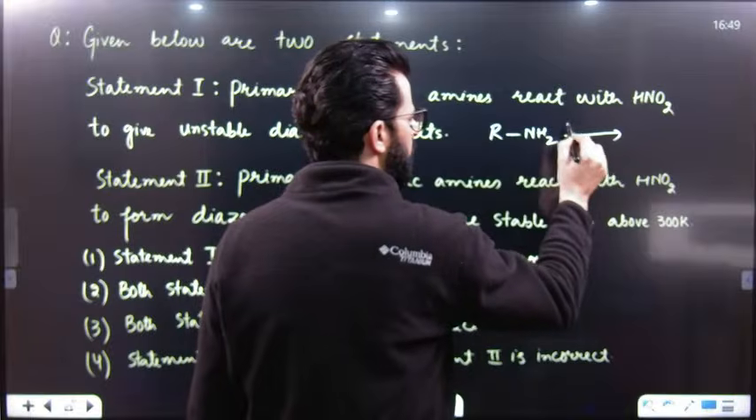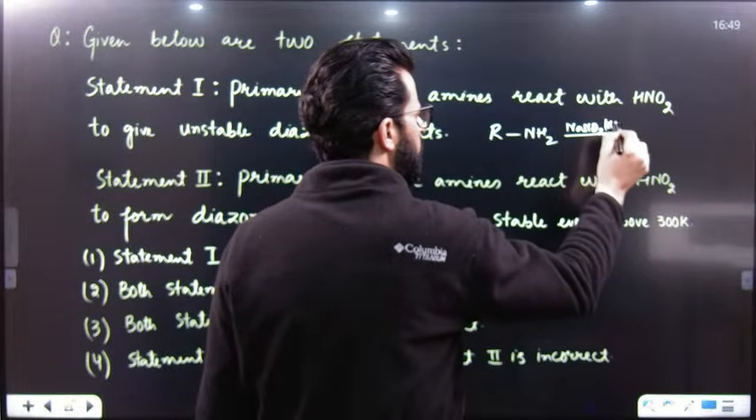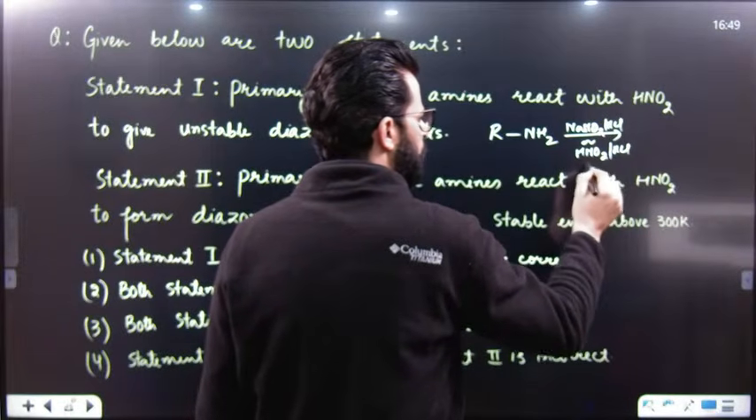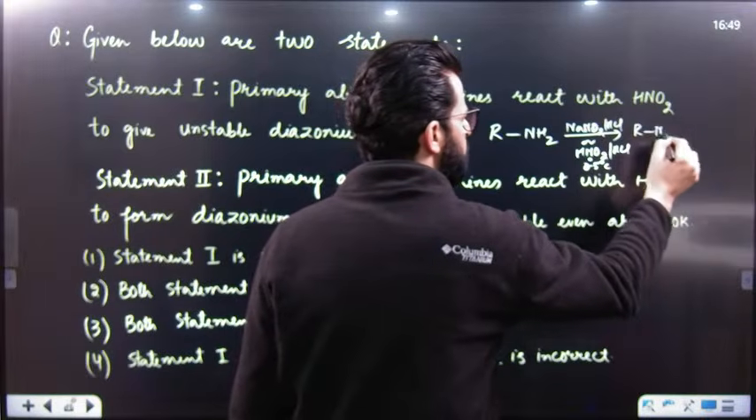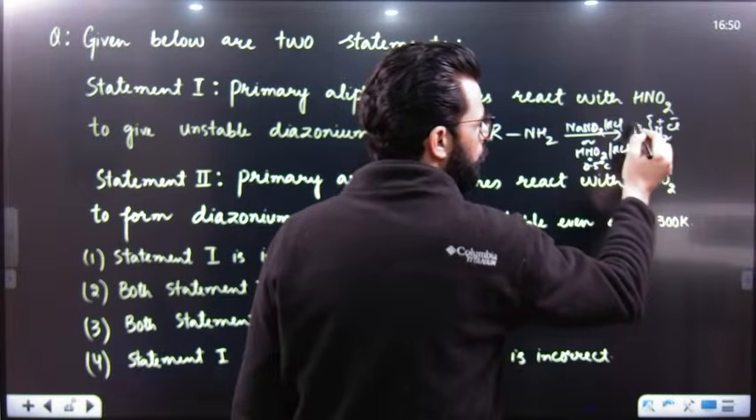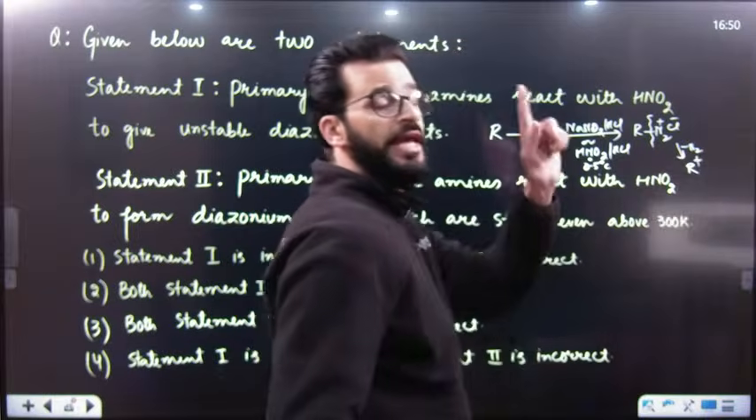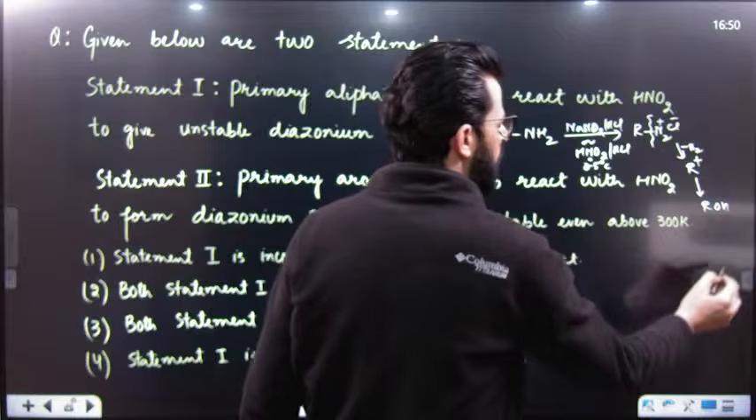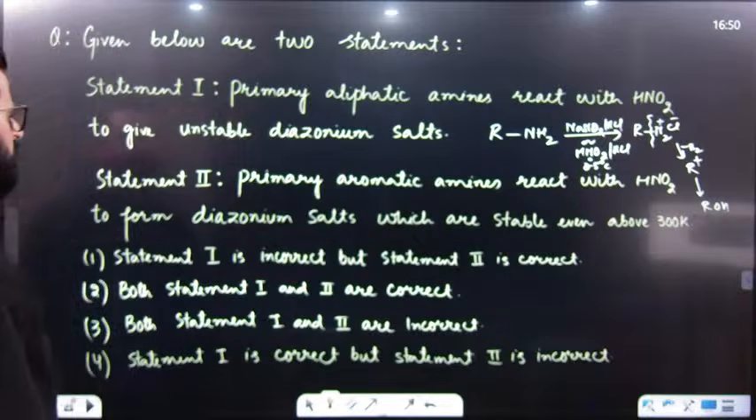On treatment with NaNO2 and HCl, or any acid, or HNO2, at 0 to 5 degrees Celsius, it first results in the formation of this one. But remember, this is highly unstable. That's why this bond will be broken and a carbocation will be formed. So N2 will be lost, a carbocation will be formed, and it may rearrange if possible. Finally, this carbocation results in the formation of alcohol. That means this is highly unstable, so statement first is correct.